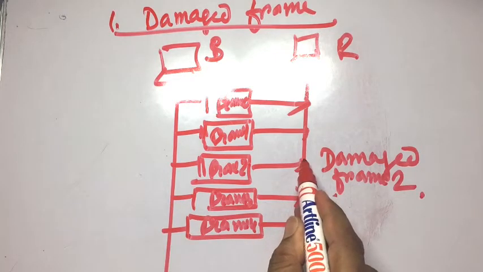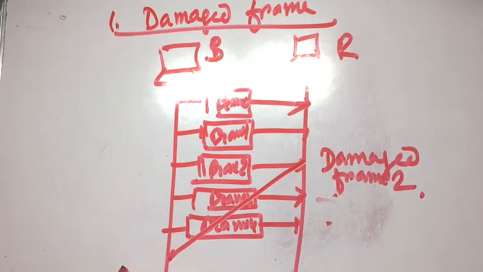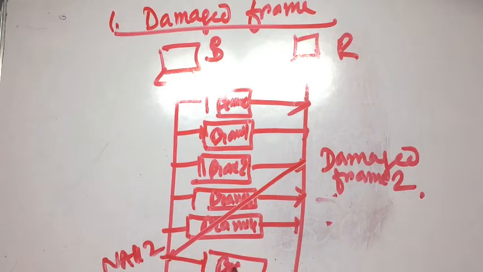Then it will send the negative acknowledgement, that is NAK2. After receiving NAK2, the sender sends the particular frame 2 for the second time. So this is the selective repeat mechanism for a damaged frame.